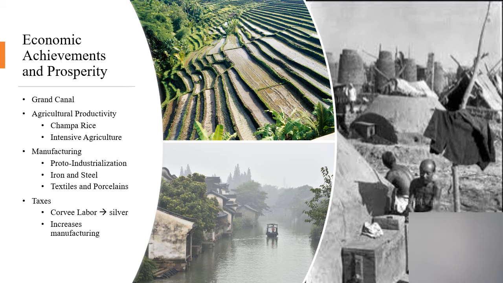By the time it's all done and fully maintained, the system connected something like 30,000 miles of canal systems and natural waterways, right? All the different rivers and lakes running through China, and acts as this transportation system that unites the different parts of the country, right? The north and the south.